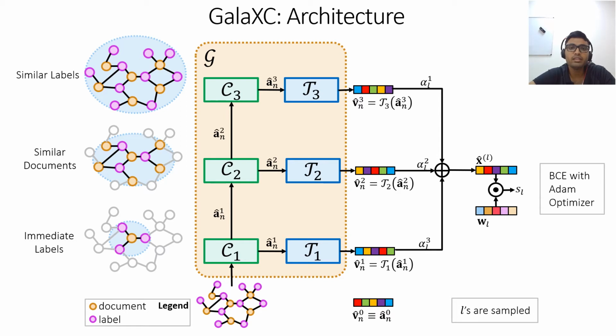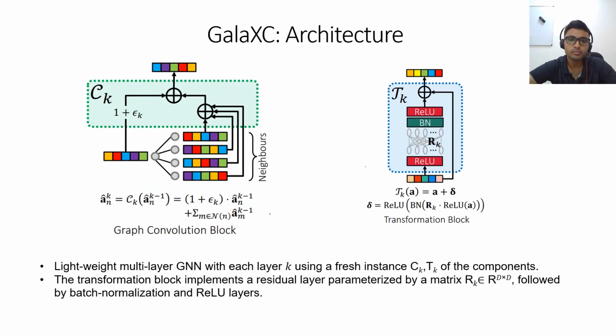A1, A2 and A3, each of these are then passed through transformation blocks T1, T2 and T3 to get V1, V2 and V3. This slide gives the details of the CK and TK blocks that I just talked about. GalaXC employs GIN style graph convolutions. So each graph convolution block CK is parameterized by a learnable scalar epsilon k. The transformation blocks are residual layers with skip connections and intervening ReLU and batch normalization layers.